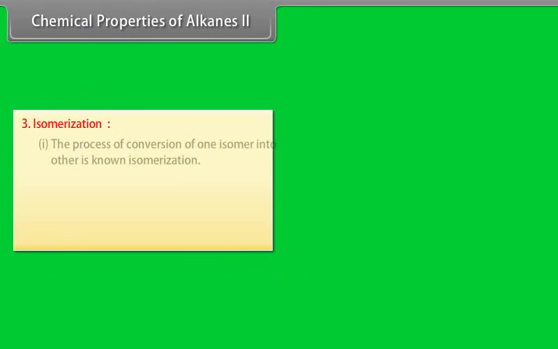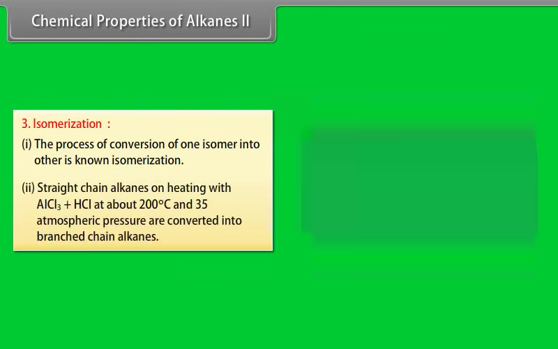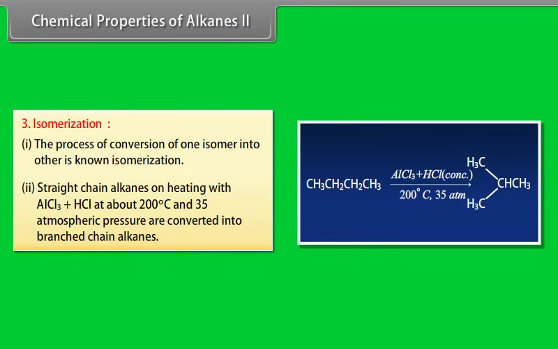Isomerization. Number 1. The process of conversion of one isomer into another is known as isomerization. Number 2. Straight chain alkanes when heated with AlCl3 plus HCl at about 200 degrees centigrade and 35 atmospheric pressure are converted into branched chain alkanes.